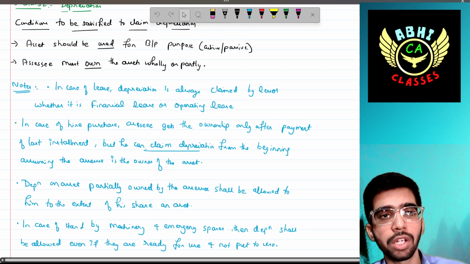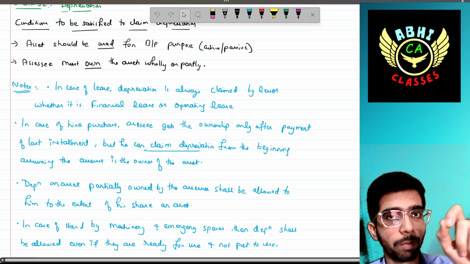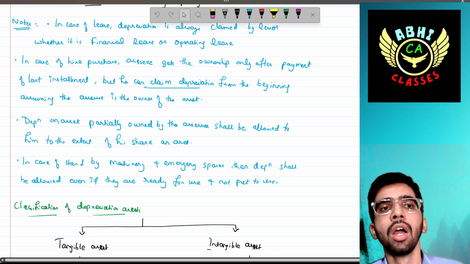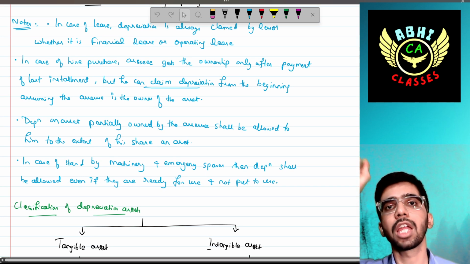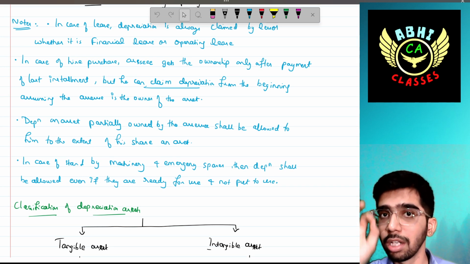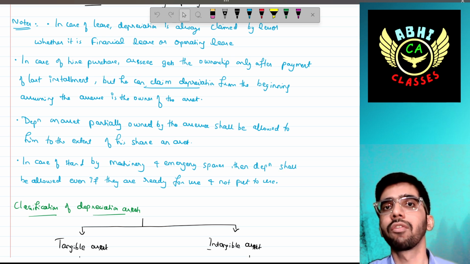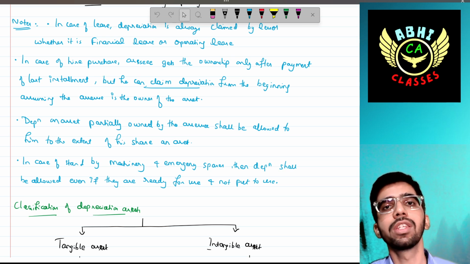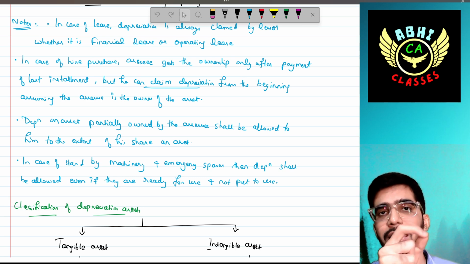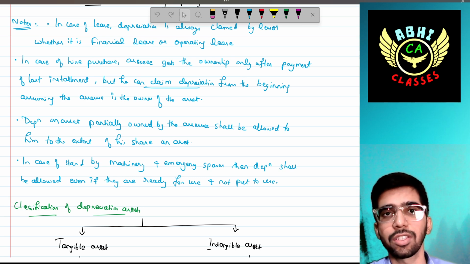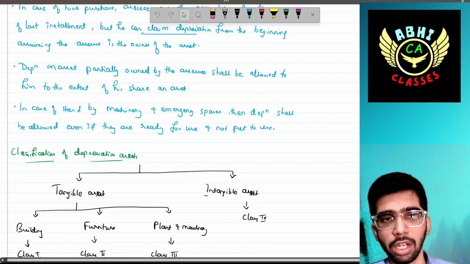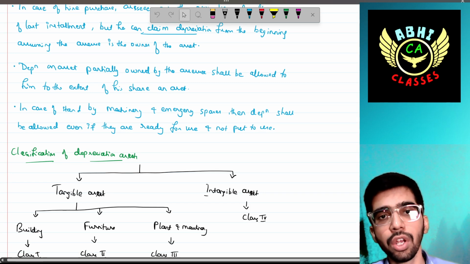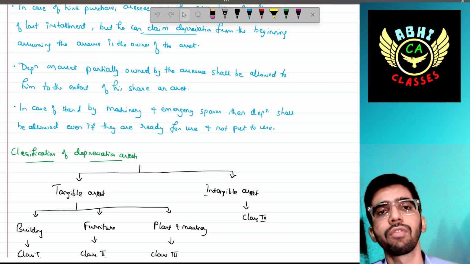Even though the second condition is that the assessee should be the owner, in case of hire purchase the ownership is transferred only at the time of the last installment, but the depreciation is allowed from the first day when the assessee has purchased the asset on hire purchase. It is a benefit given to the assessee. Okay, then depreciation of an asset partially owned by the assessee shall be allowed to him to the extent of his share.